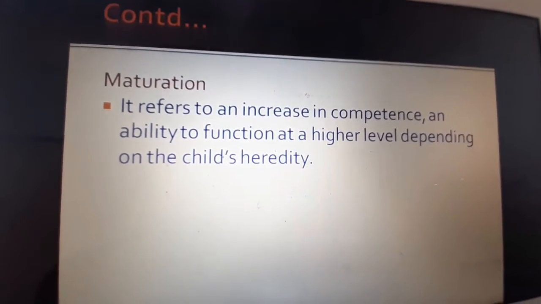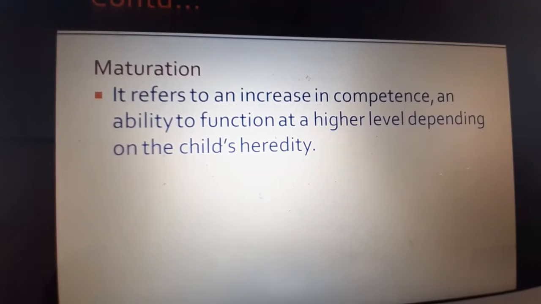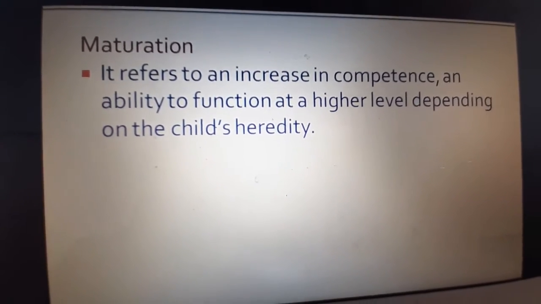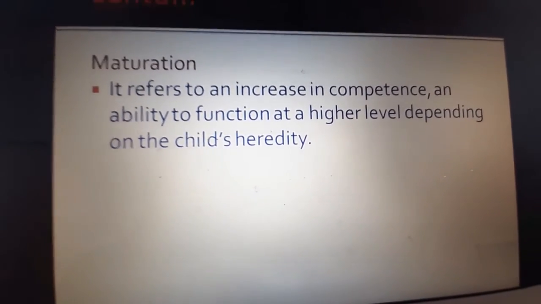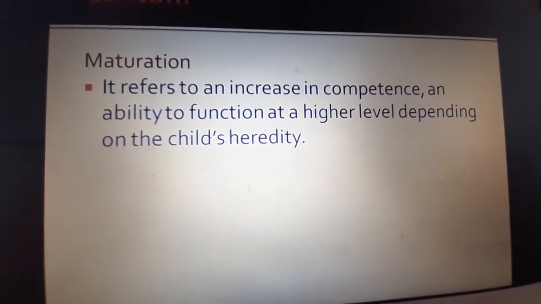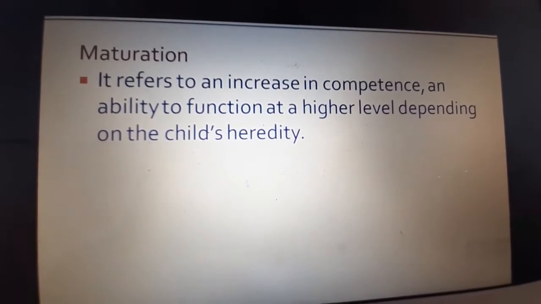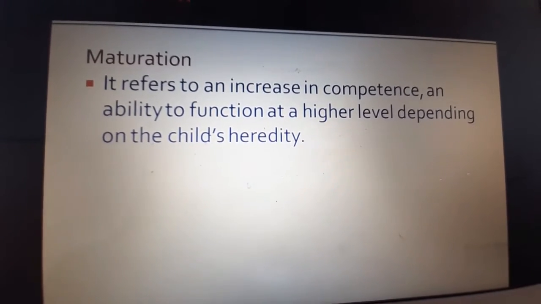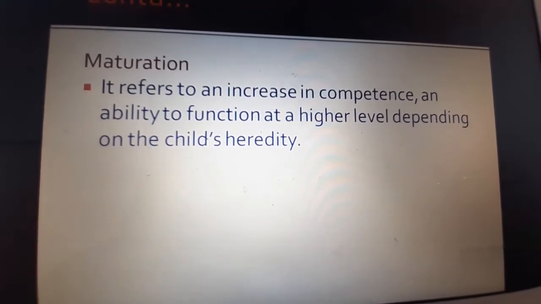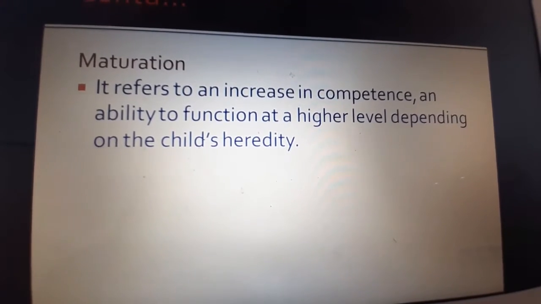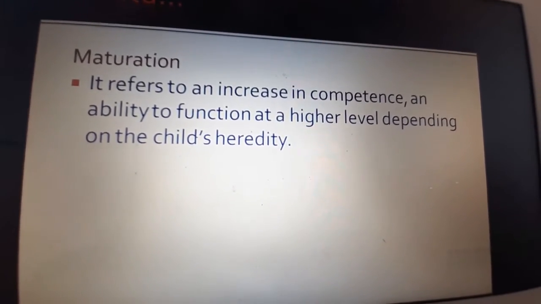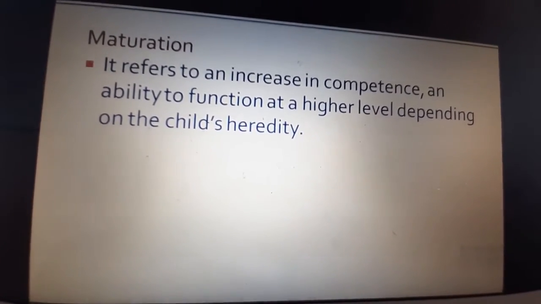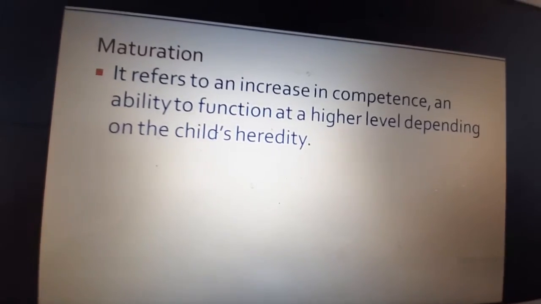The next one is maturation. Maturation refers to an increase in competence and ability to function at a higher level depending on the child's heredity. What is maturation? An example for maturation is intelligence. Intelligence quotient depends upon the child's heredity, and it is not the same for the same age. As the child develops and grows, the ability to function develops, the maturity improves, the child is able to think at a higher level. So this is called maturation.